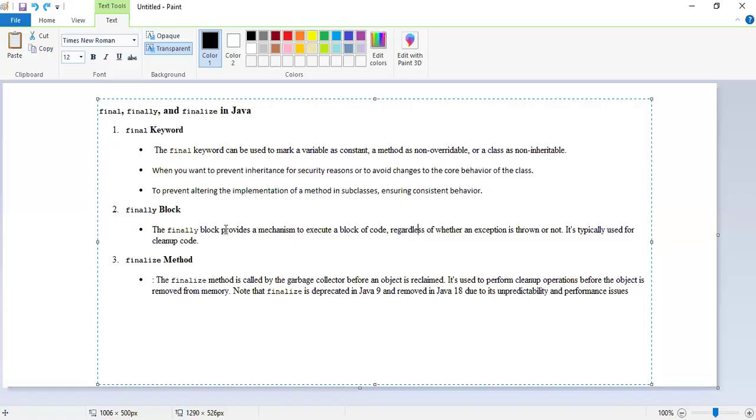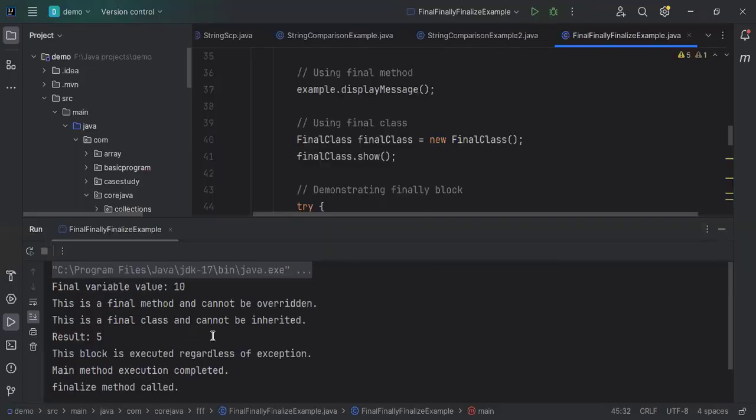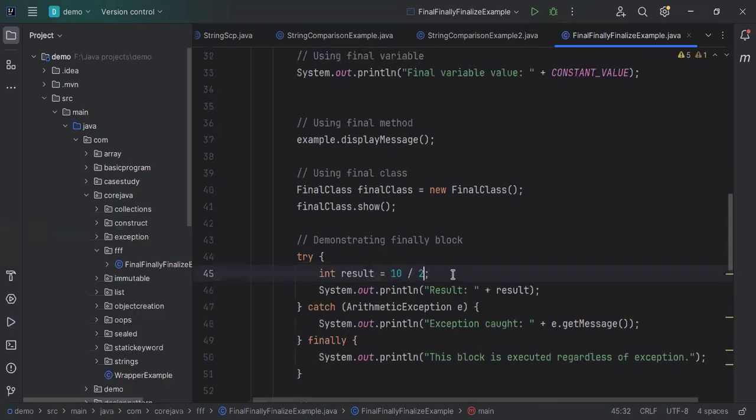Then what is the use of finally? The finally block provides a mechanism to execute a block of code regardless of whether an exception is thrown or not. It is typically used for cleanup code, like closing a database connection. Here you see this block is executed regardless of the exception. Let's try to hit an exception here, create one exception, and rerun this.